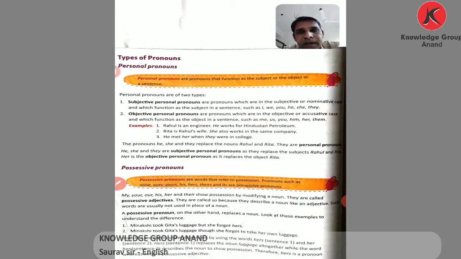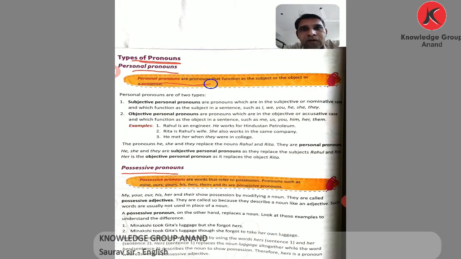Now see the types of pronouns. Today I am going to explain two types, personal pronouns and possessive pronouns. Then in the next class I will explain the rest of the pronouns. Types of pronouns: the personal pronouns.